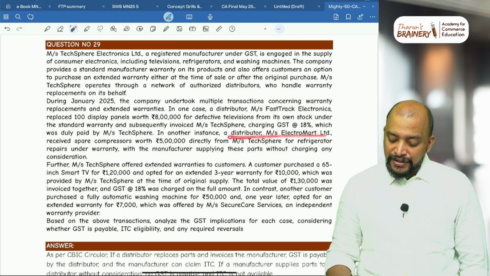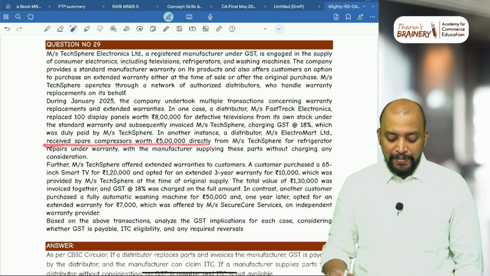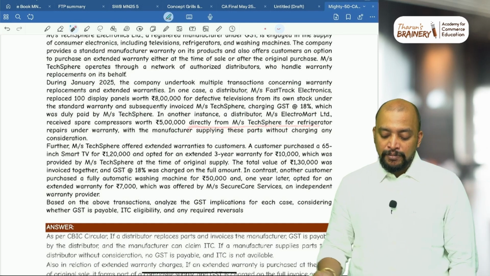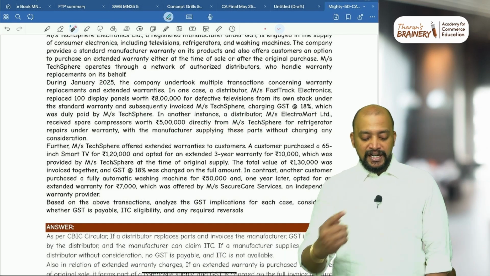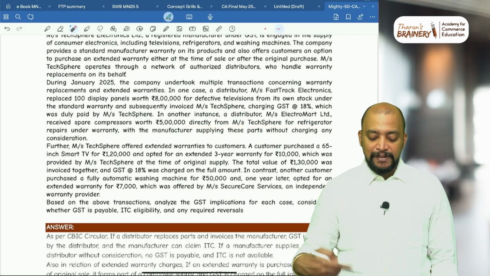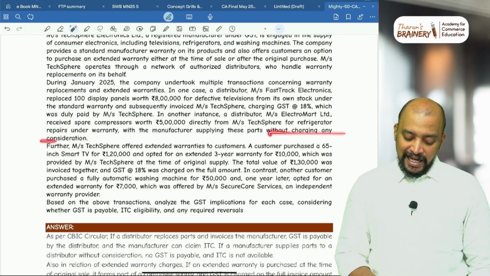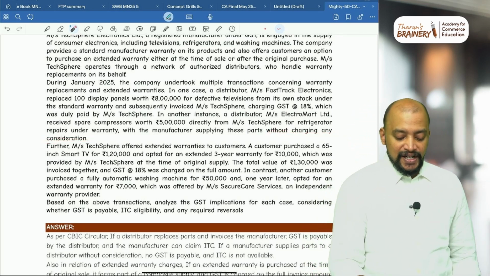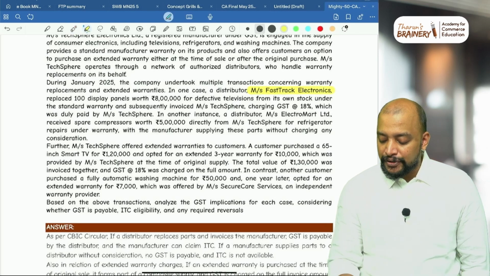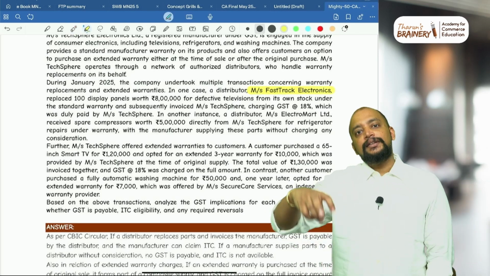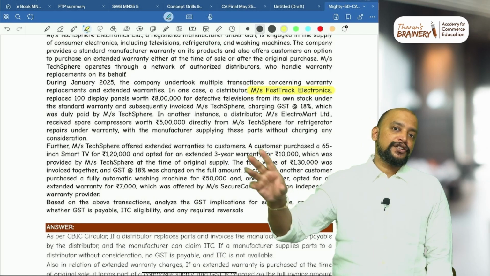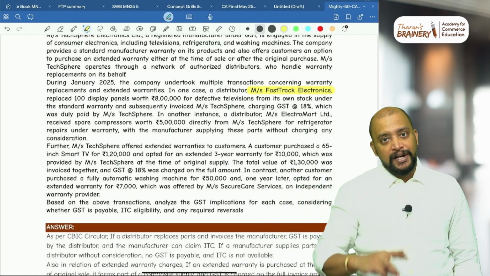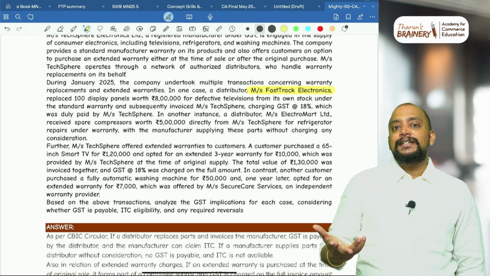In another instance, a distributor, Electromart Limited, received spare parts or spare compressors worth rupees 5 lakh directly from Texpeer for refrigerator repairs under warranty, with the manufacturer supplying these parts without charging any consideration. So in the first case, what happened? The first case is Fast Track Electronics. They have some stock. They are using that part out of the stock and replacing it, and they are recovering it from the manufacturer. So what is the treatment in that case?